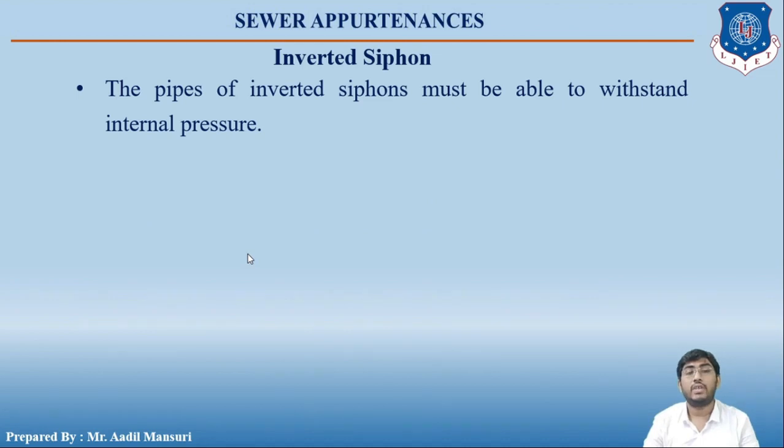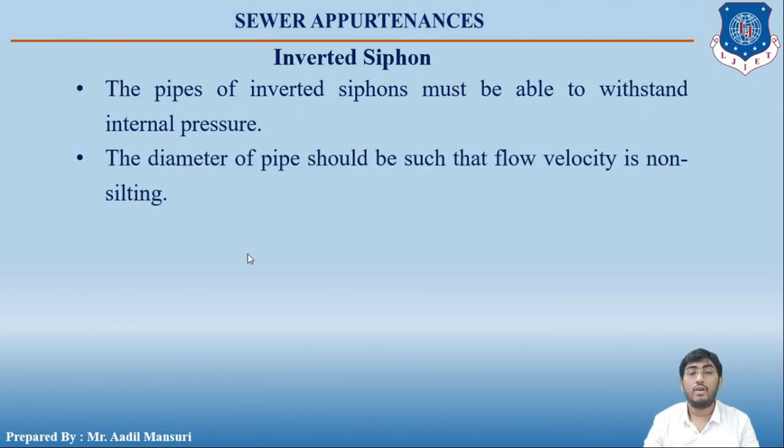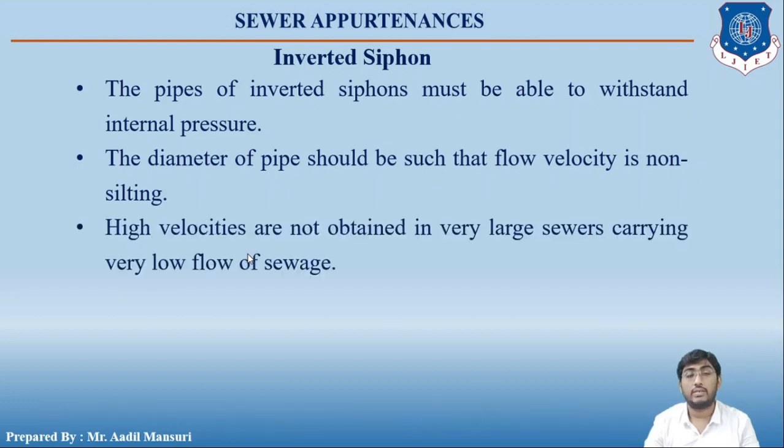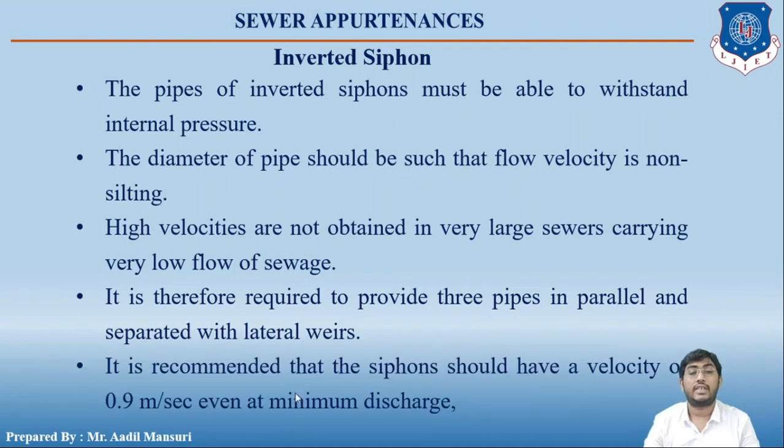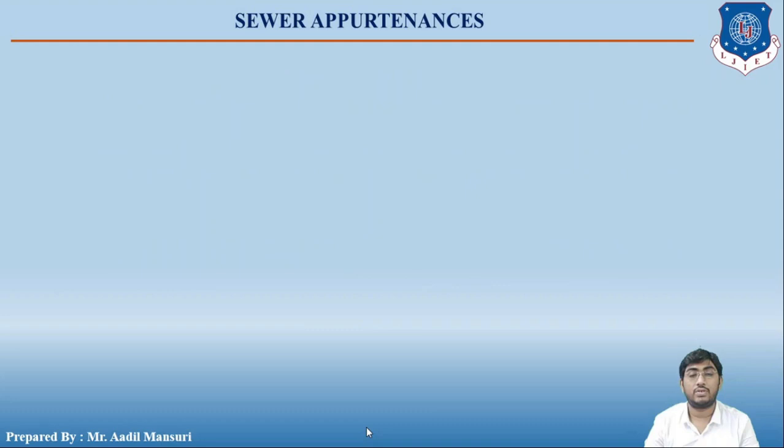The pipes of an inverted siphon must be able to withstand internal pressure. The diameter of these pipes should be such that the flow velocity is non-silting, and high velocities are not obtained in very large sewers carrying very low flow of sewage. It is therefore required to provide three pipes in parallel, separated with lateral weirs. It is recommended that the siphon should have a velocity of 0.9 meter per second even at minimum discharge.